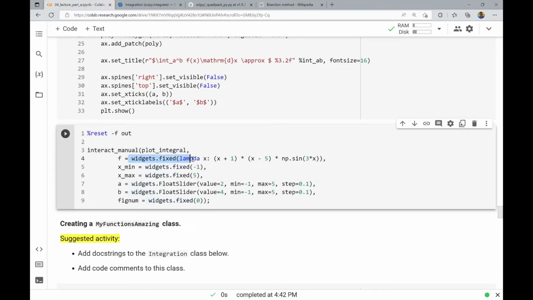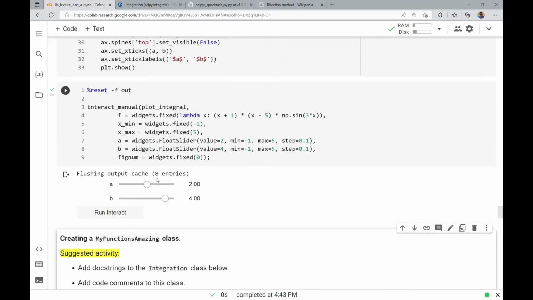I can feed it fixed lambda functions, and is using this widgets.fixed. I could have also just done fixed. I don't know why I'm doing widgets.fixed here, but I am. And so now I can run, I can say, okay, here's the function I want to look at the integral of. x plus 1 times x minus 5 times sine of 3x. Why? Because it's an interesting looking function, that's all. I'm going to fix the x min and x max, so the region of the function I'm plotting from -1 to 5.